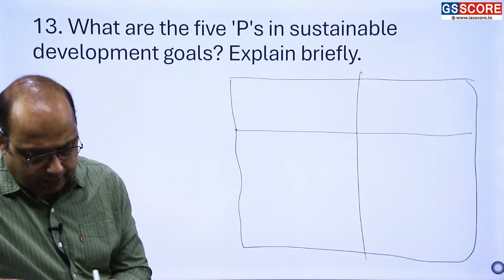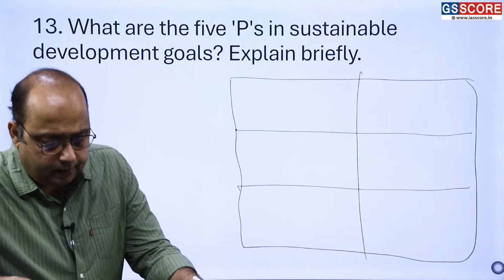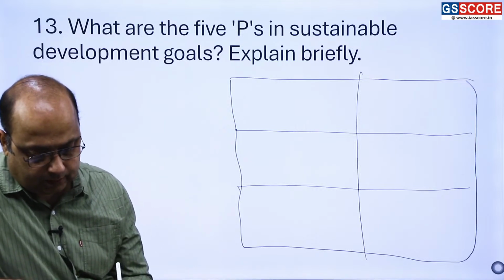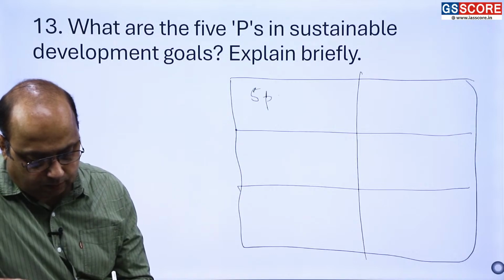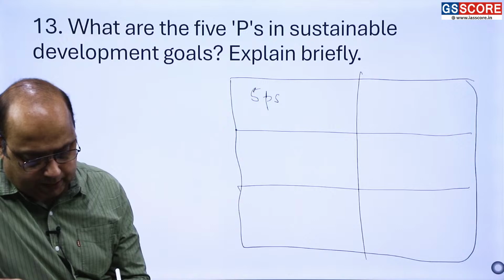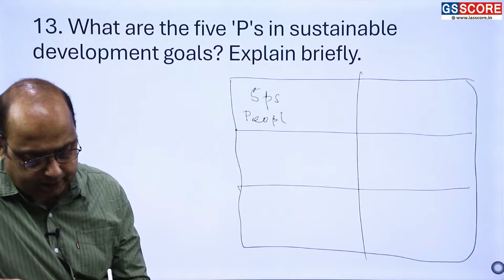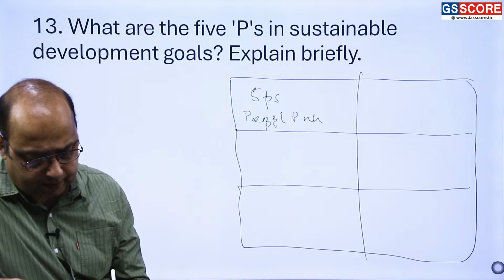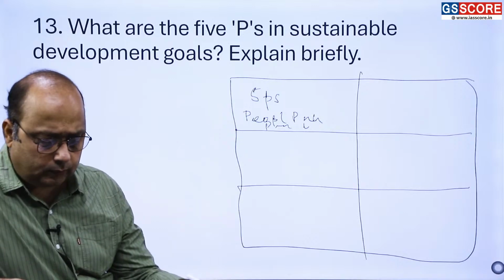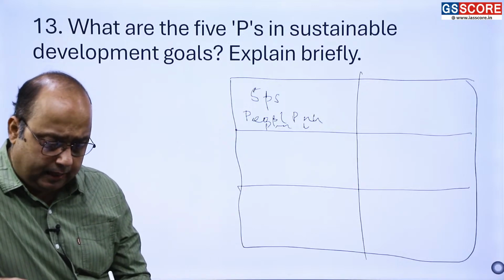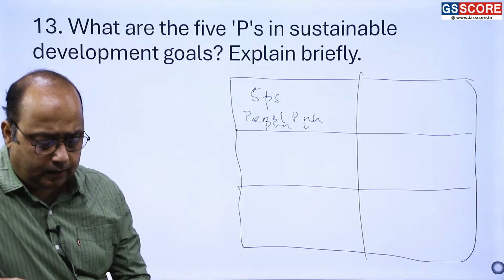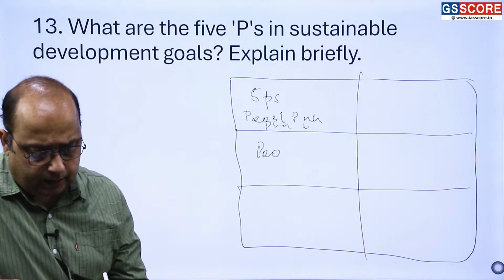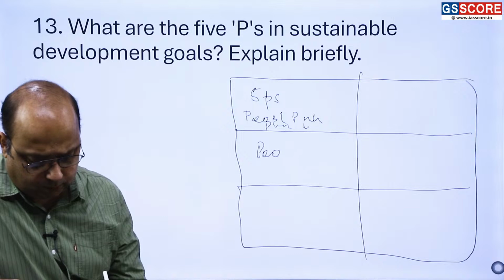Here again, there is no sense writing what is sustainable development. You have to discuss the 5 P's in the introduction itself. These P's are people, planet, prosperity, peace and partnership. So in that way, you have to tell all these, and then one by one, you have to write how people have a role in this sustainable development.